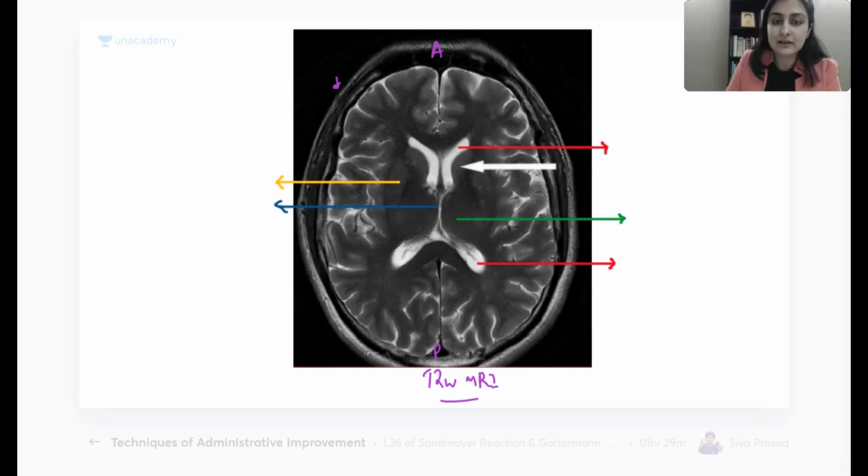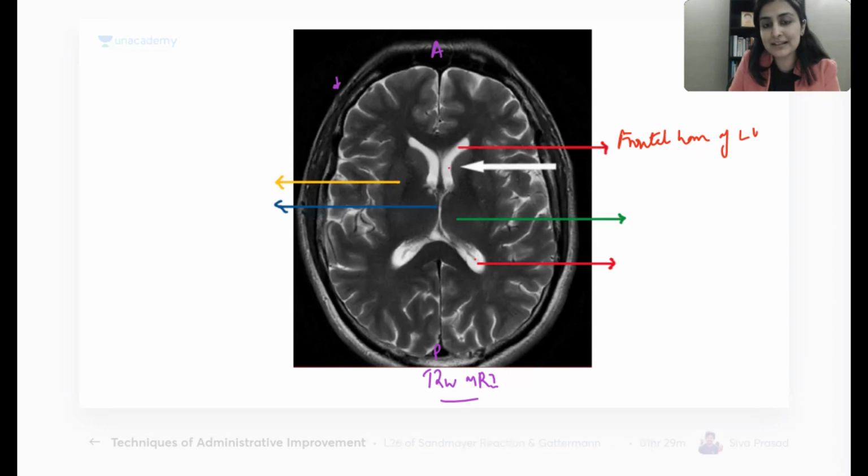Okay, so now you were correct when you said lateral ventricle. If I ask you which horn? Frontal horn, occipital horn, temporal horn. Which horn of the lateral ventricle is this? So it is toward the front, right? So this is the anterior horn. So this will be the frontal horn of lateral ventricle, right? So these are the horns of your lateral ventricles.